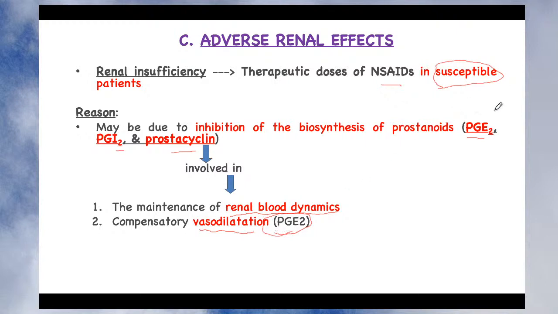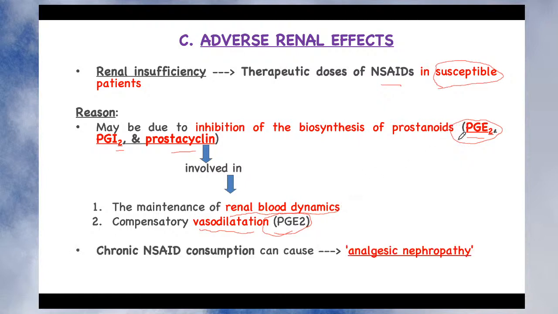Since this beneficial prostaglandin, which is specially responsible for the compensatory vasodilation and maintenance of the renal blood dynamics, its level is decreased, sometimes the blood supply to the kidney will also decrease. And we know that blood supply plays a very important role in maintaining normal functioning of every organ. For example, if there is less blood supply to the heart, it produces an ischemic heart attack. If there is less blood supply to the brain, it produces necrosis of brain cells.